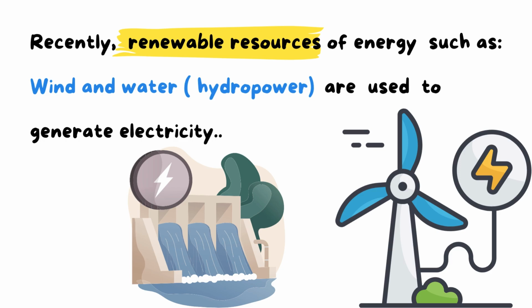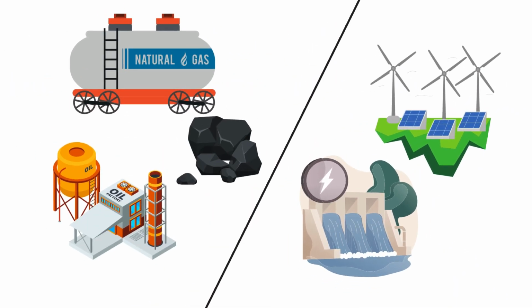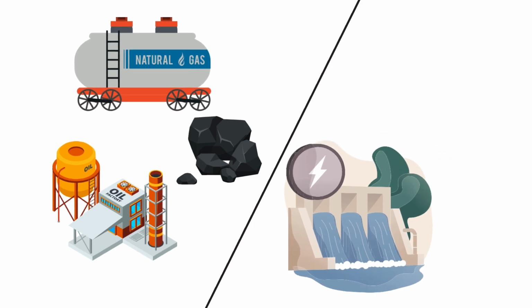We can generate electricity in the power station by using non-renewable resources such as oil, natural gas or coal, or by using renewable resources such as water and wind, what are called hydropower and wind.